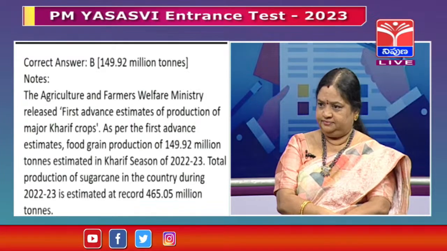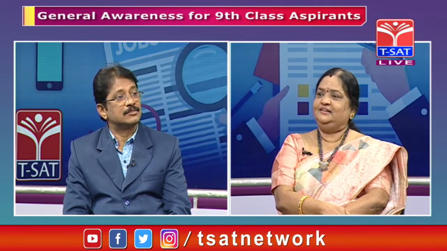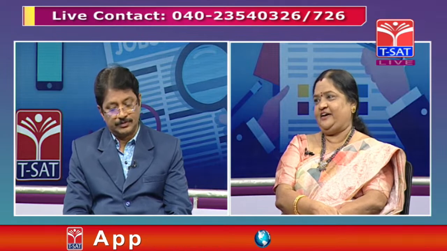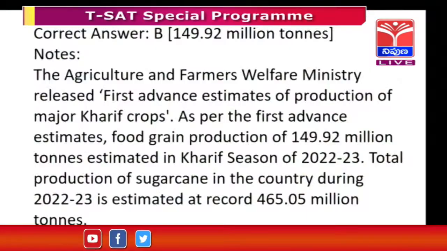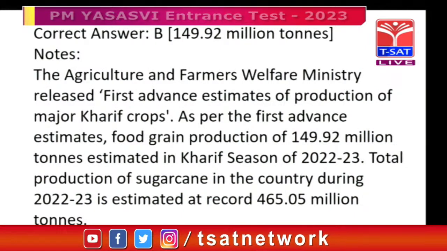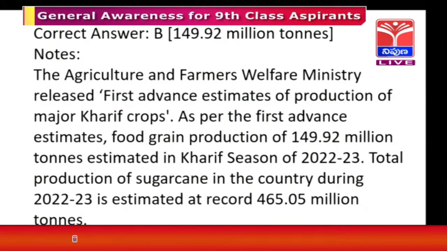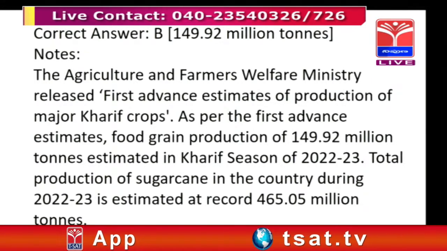This is only an estimated advance estimation, so nobody can give the accurate answer for agricultural production. The estimated advance estimation of food grains for the year 2022-23 is 149.92 million tons.